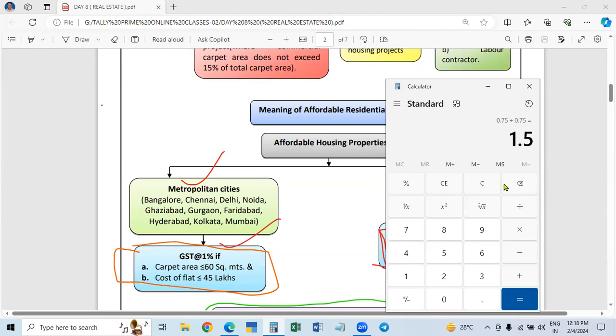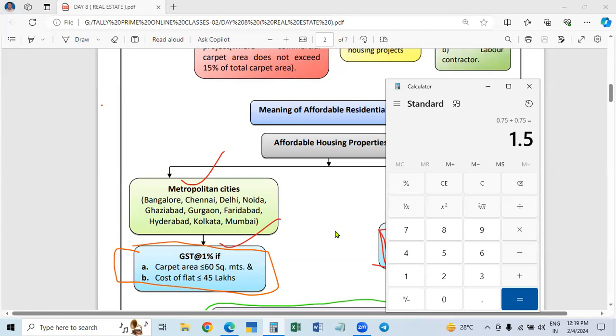Residential means 1.5% for affordable houses. Non-affordable will go separately. Affordable houses, it is 1.5%. For non-affordable and commercial, as I told you before, even in 2019, it was an 18% specified rate.